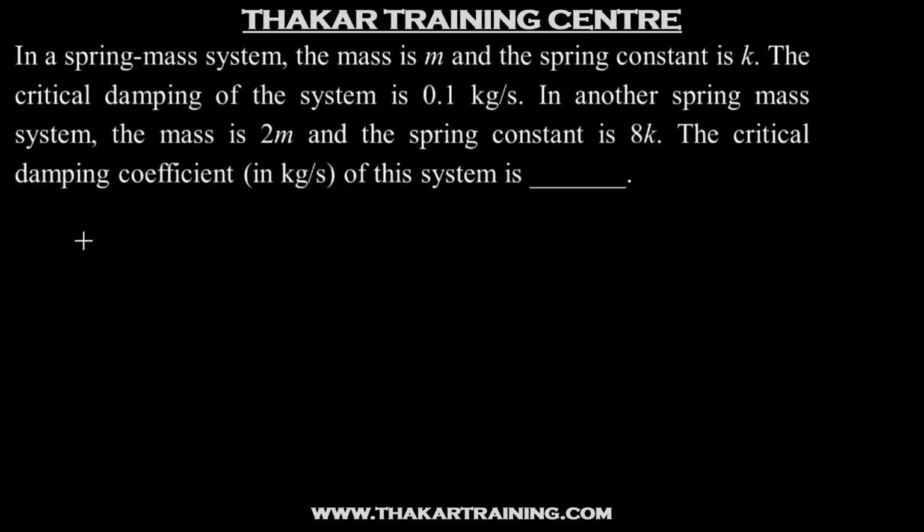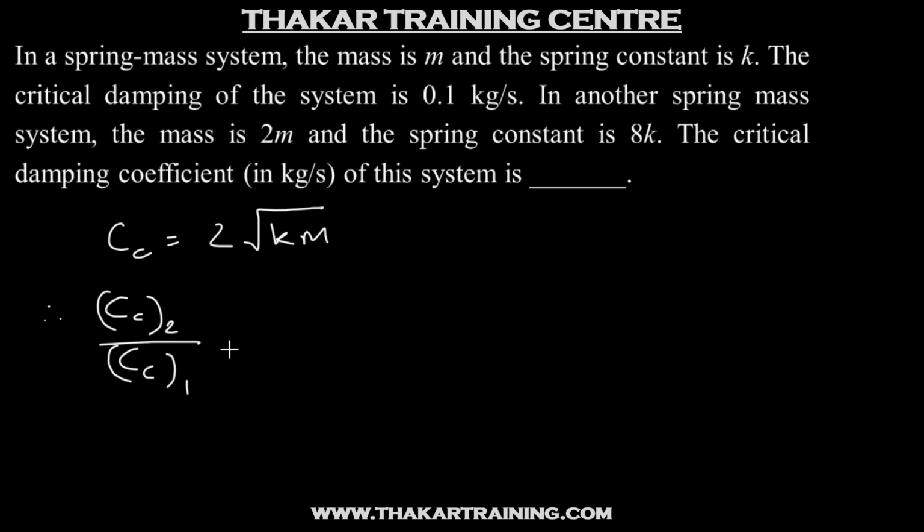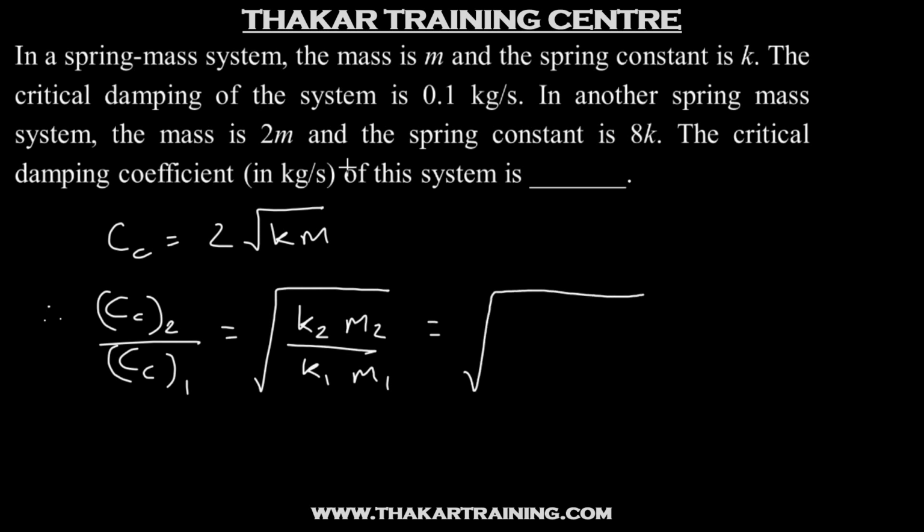When it talks about critical damping of the system, we have Cc is twice root km. So we can write Cc for system 2 upon Cc for system 1 will be under root K2m2 upon K1m1. Now it says for the second system, the mass is 2m and spring constant is 8k.